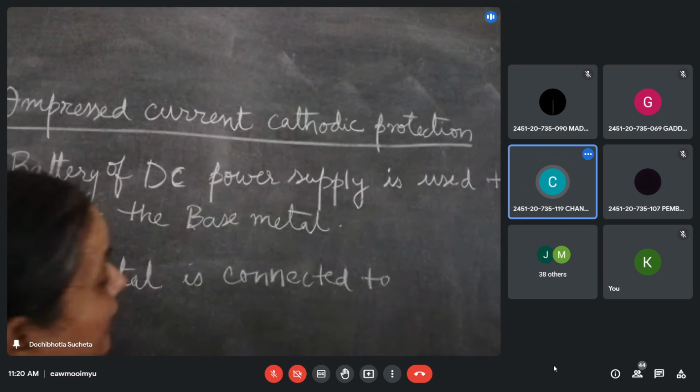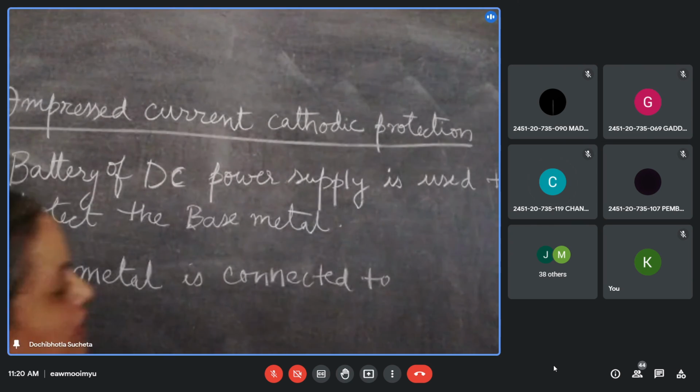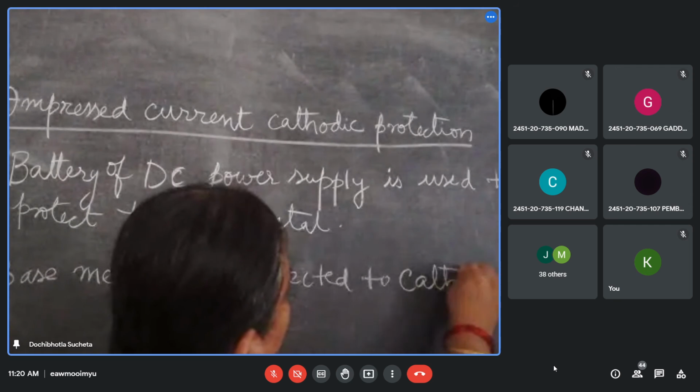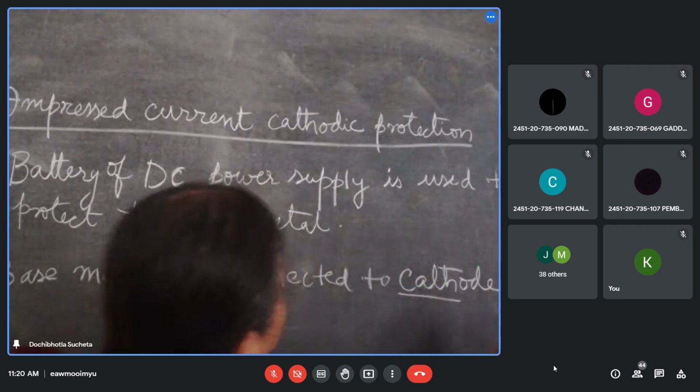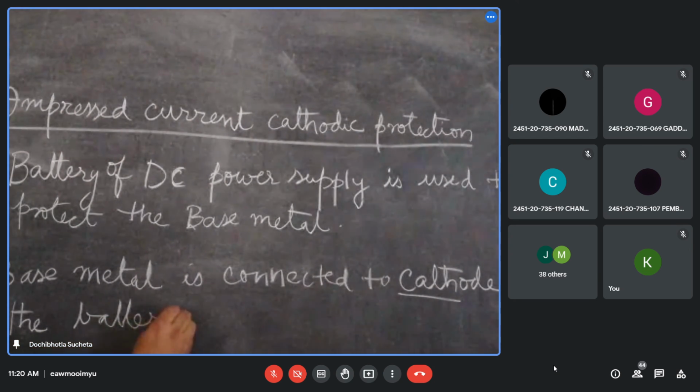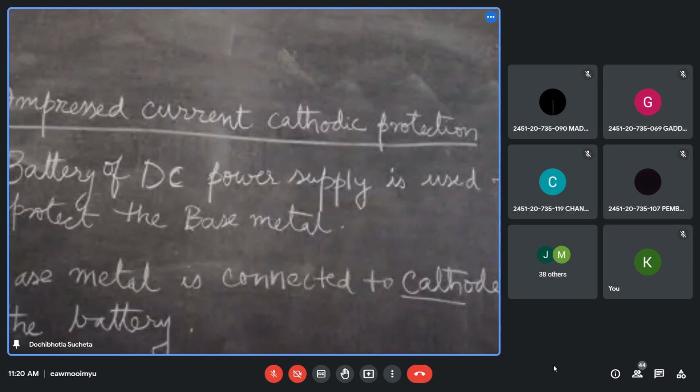Cathode of the battery. Battery should have potential a little more than the corrosion potential.